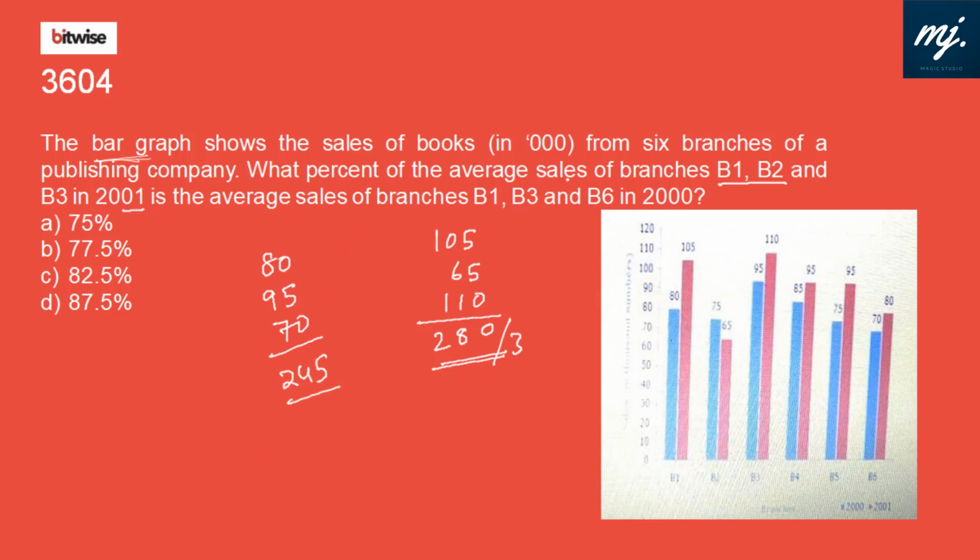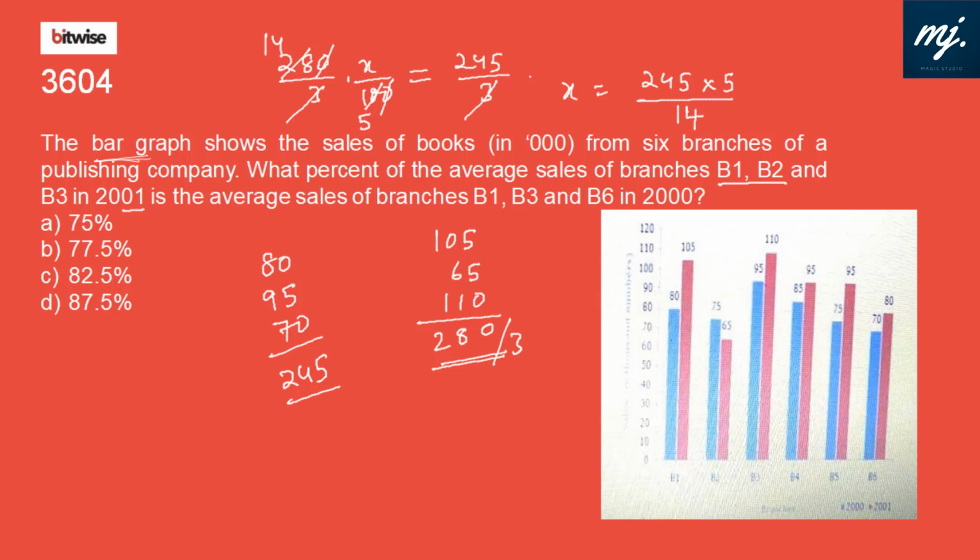So 280 by 3 into X percent is equal to the average sales of branches B1, B3, B6 in 2000, that is 245 by 3. The 3s cancel, zeros cancel, and X is equal to 245 into 5 divided by 14.